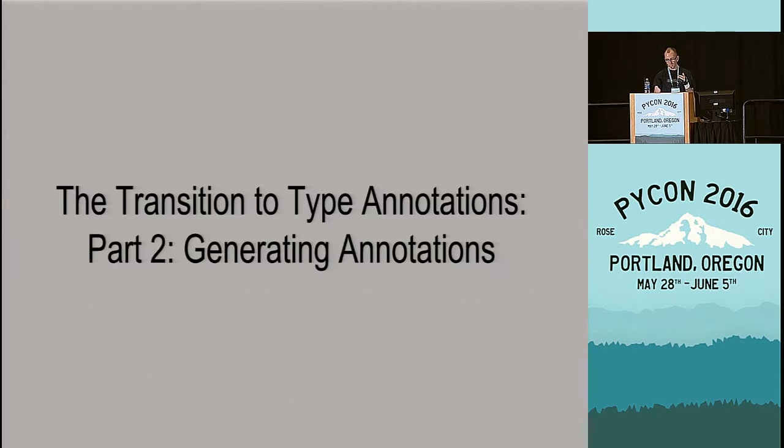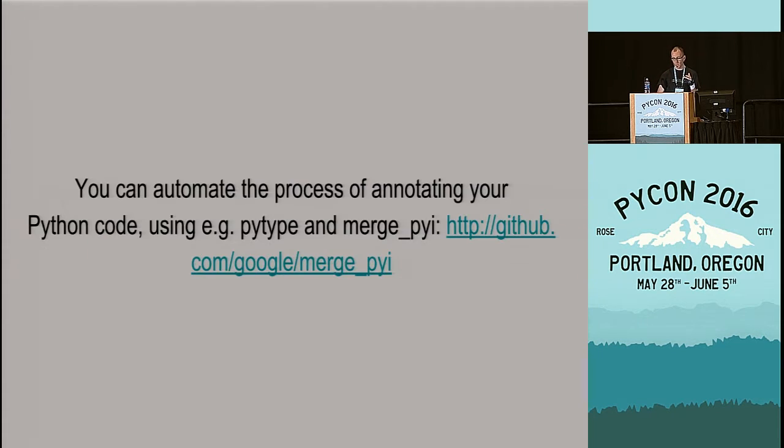So that was about what a type checker can do for your code base, even though you haven't actually introduced any type annotations yet. But of course, in the long run, you do want to introduce type annotations. You want to check your method calls across your code base and make sure that your own types are sound and used in the right way and the right calls. And in that migration, our tools can help you as well.